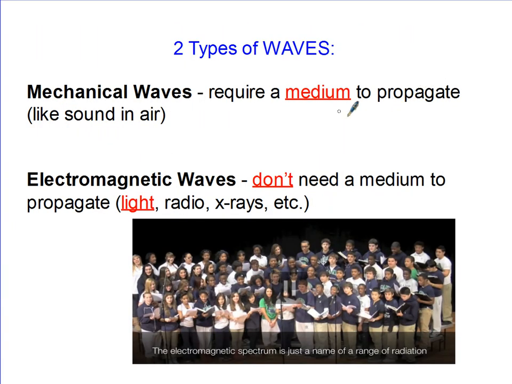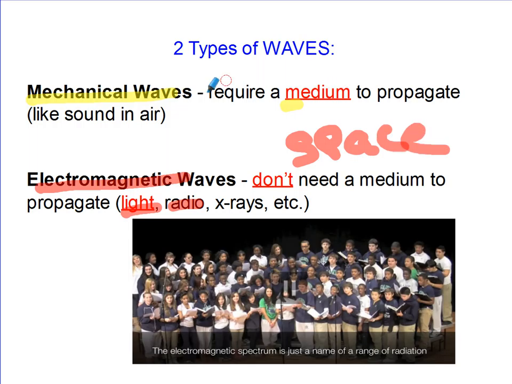Now, we're going to classify waves in a number of different ways. The first way we're going to classify waves is as to whether they're mechanical or electromagnetic. A mechanical wave means that it requires a medium. Mechanical and medium. So a mechanical wave has to have something to pass through, while electromagnetic waves do not require a medium. This is light, radio, X-rays, etc. Anything that can travel in space is electromagnetic. Anything that can't travel in space, like sound, is mechanical.